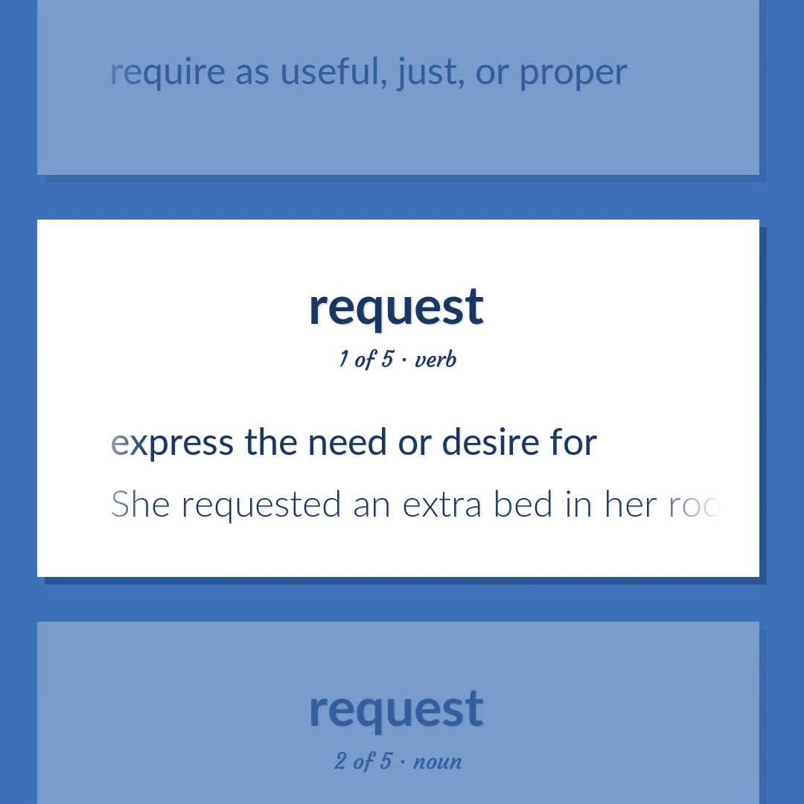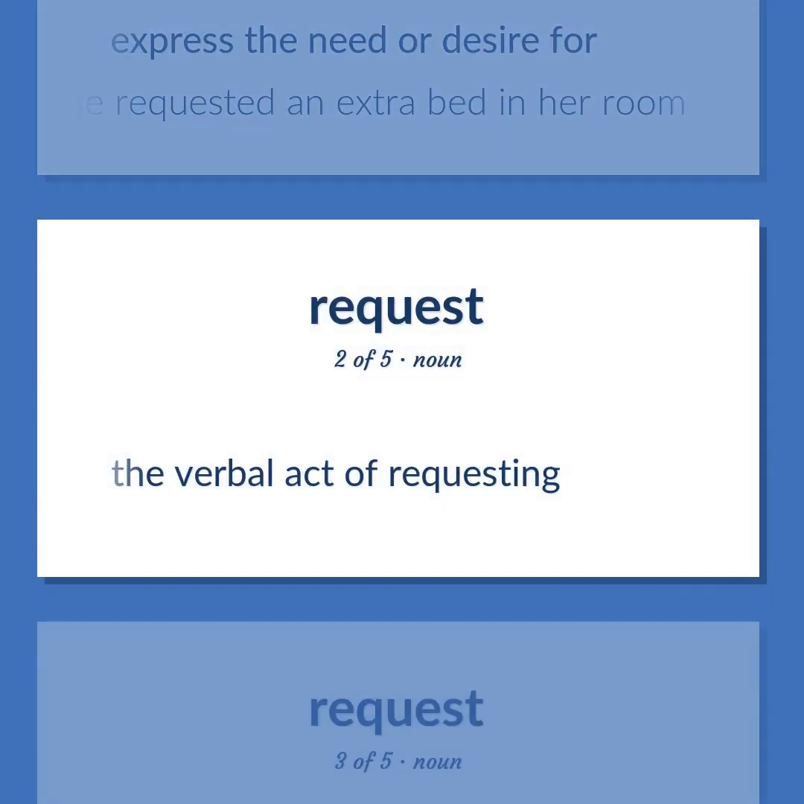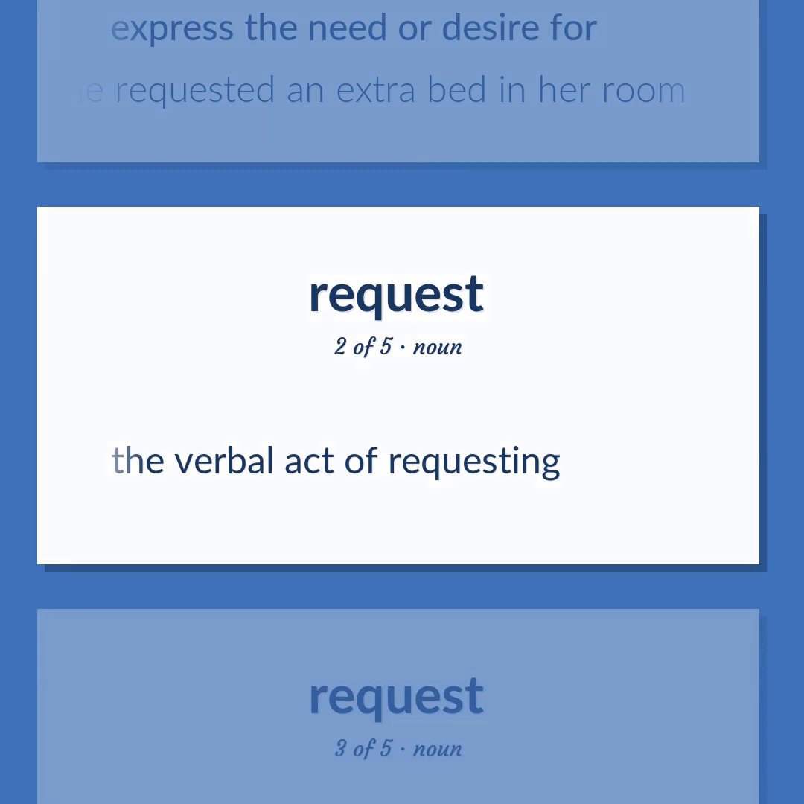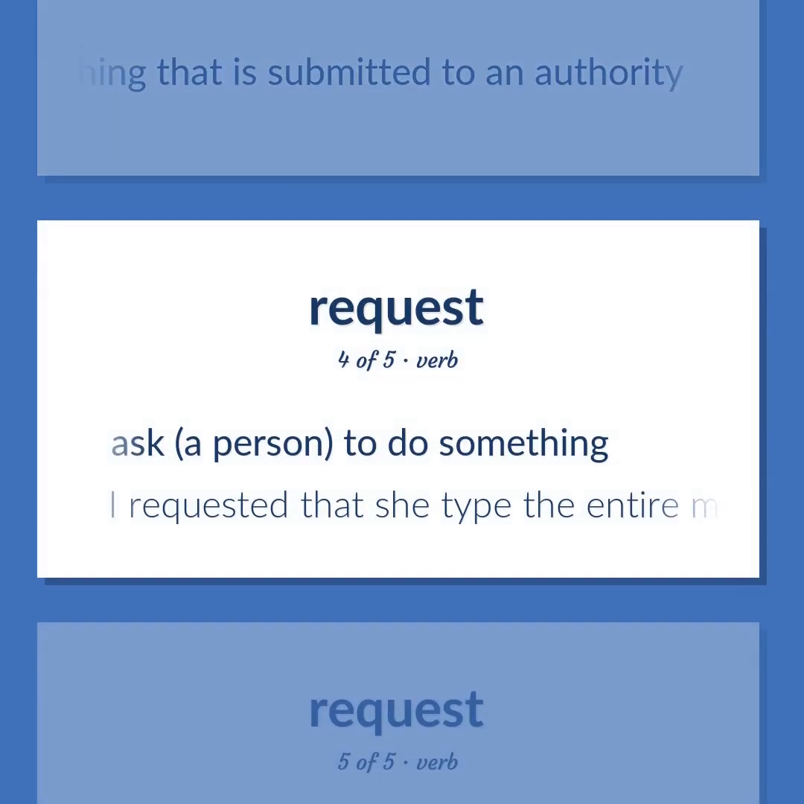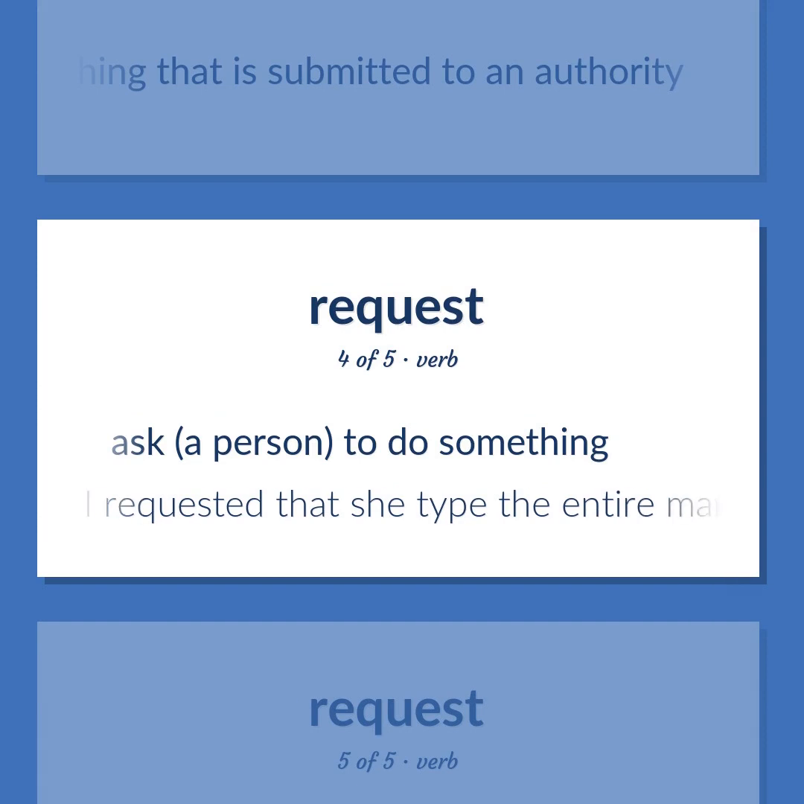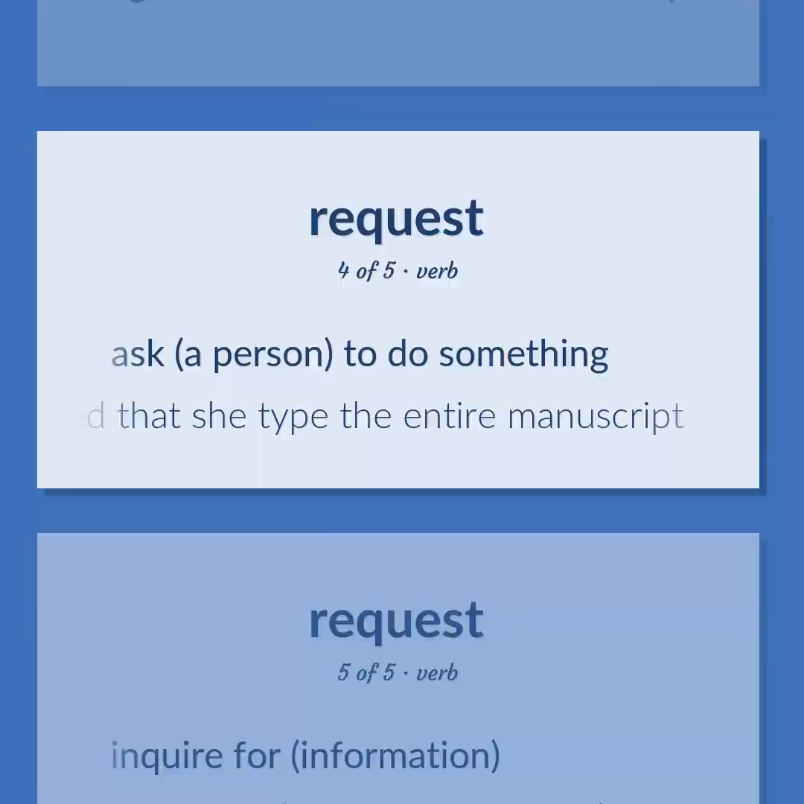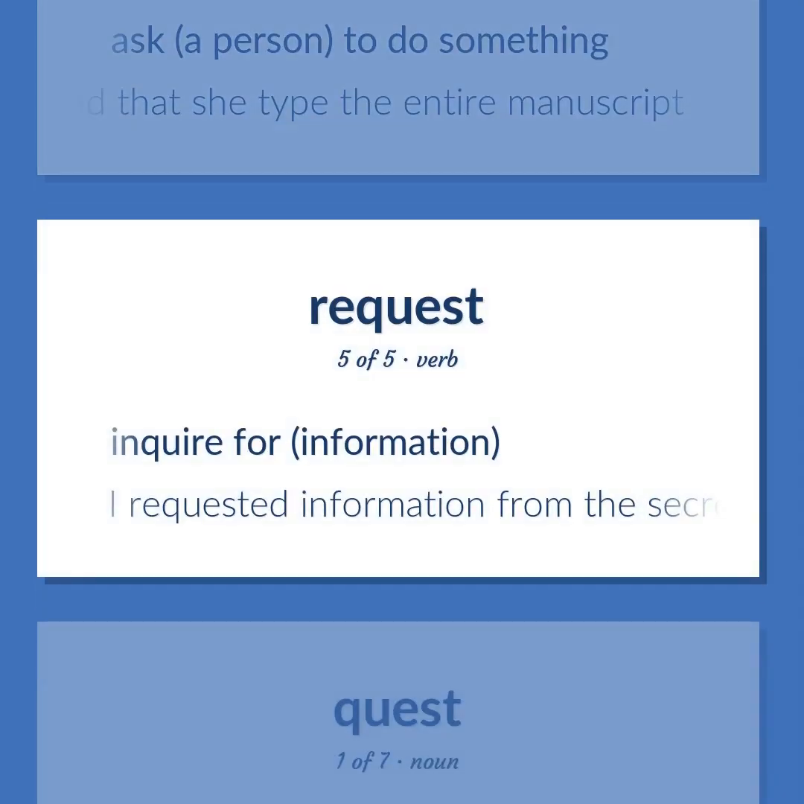She requested an extra bed in her room. The verbal act of requesting. A formal message requesting something that is submitted to an authority. Ask a person to do something. I requested that she type the entire manuscript. Inquire for information. I requested information from the secretary.